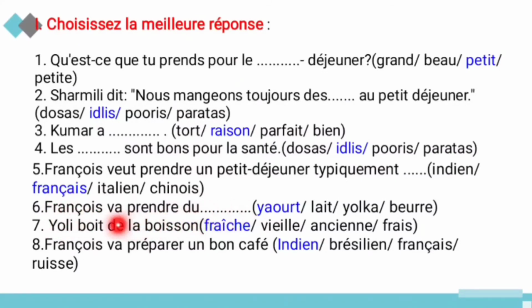And sixth one is Françoise va prendre du yaourt. So Françoise is going to take the yogurt. So yogurt in French also yogurt only. And seventh one, Yoli boit de la boisson fraîche. Fraîche means what? Fresh. So Yoli drinks the fresh juice. And next, eighth one, Françoise va préparer un bon café indien. So Françoise is going to prepare Indian coffee. So the answer is Indian.